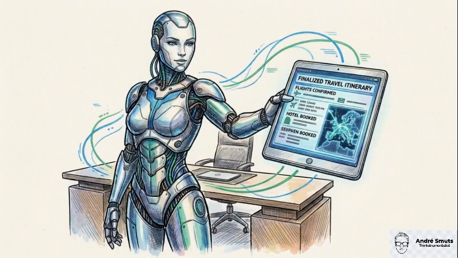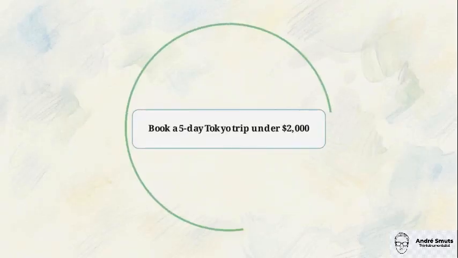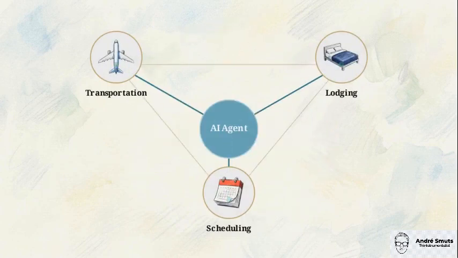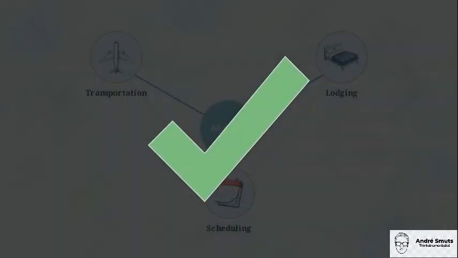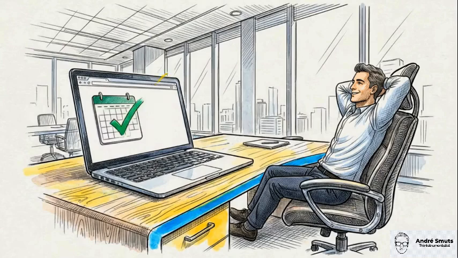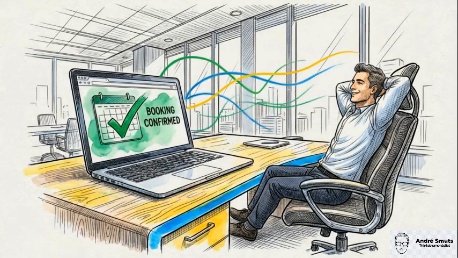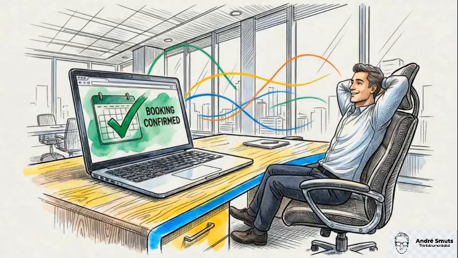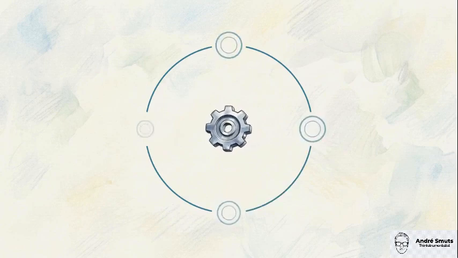The AI agent solves this by functioning as a high-level executive assistant. It takes a broad command like booking that entire Tokyo trip on a budget and handles the end-to-end execution without further guidance. This transition turns AI from a passive source of information into an active, autonomous member of a workflow. Achieving this autonomy requires a specific operational architecture built around the language model, known as the agentic loop.